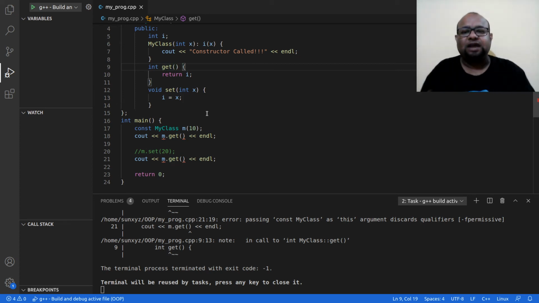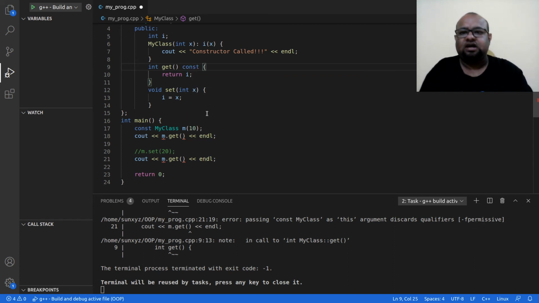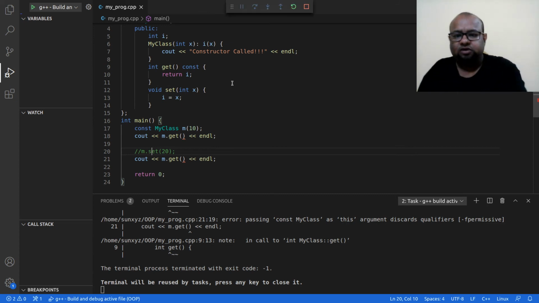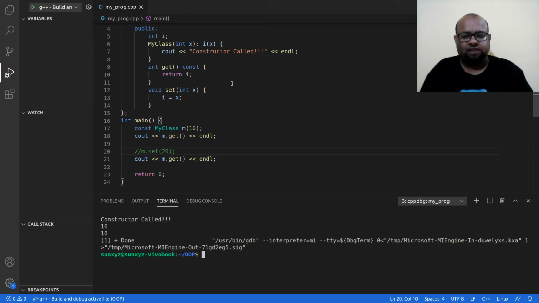So let me tell the compiler that this get method is not going to change my data. How do I do that? I write const after the name of the function. Now let me go ahead and compile, and now everything is working properly. So what does writing this const after the name of the function mean? It means that this function is not going to change my data attributes.